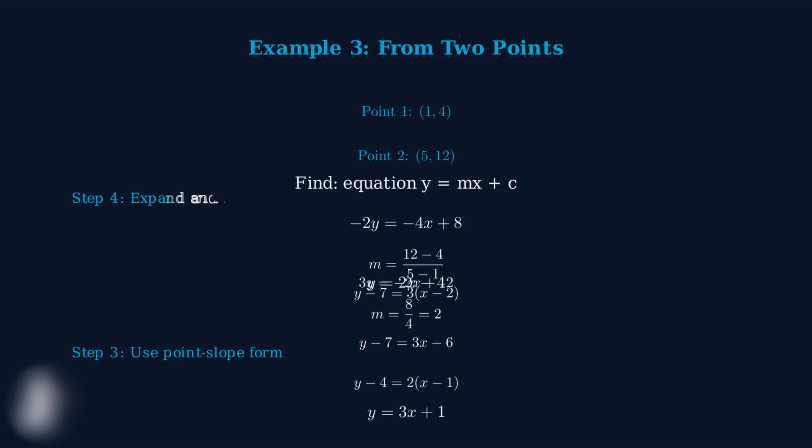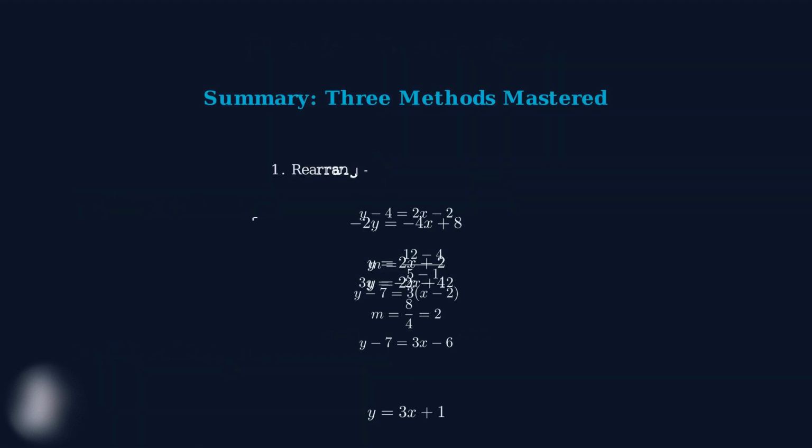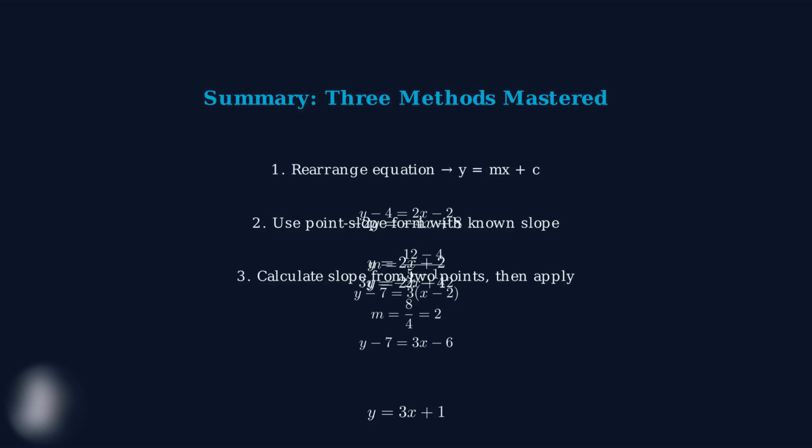Step 4. We expand and simplify to get our final answer. 2 times x minus 1 equals 2x minus 2. Adding 4 to both sides gives us y equals 2x minus 2 plus 4, which equals y equals 2x plus 2. These three methods give you complete control over straight-line equations.